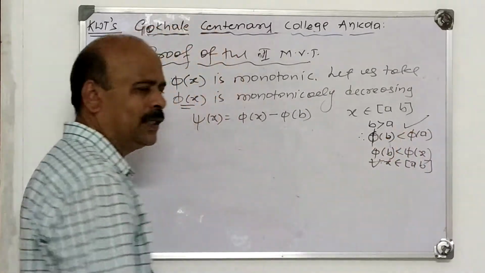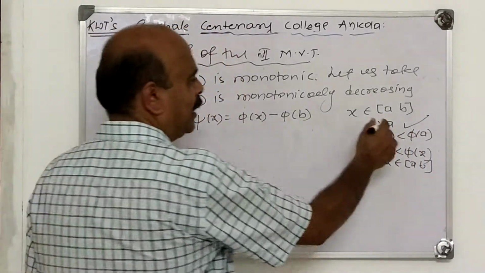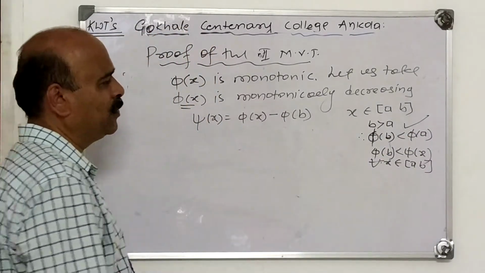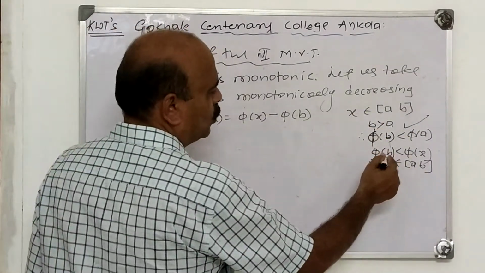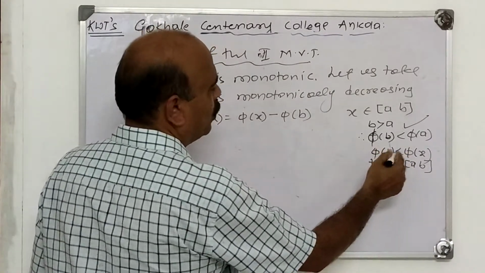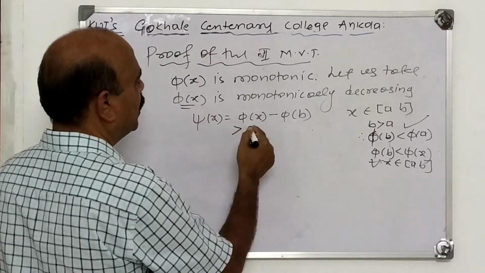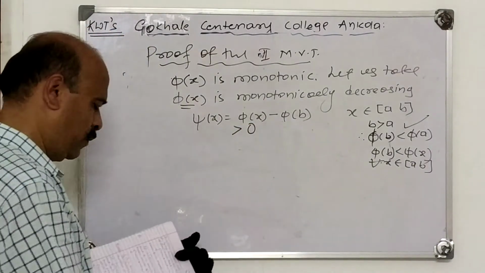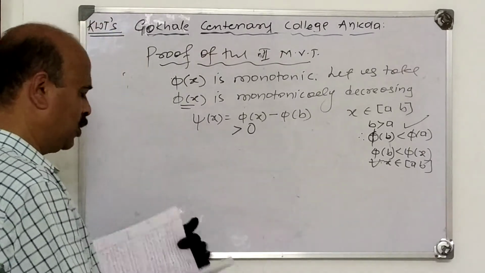This is the definition of a decreasing function. b greater than a implies pi of b is less than pi of a. Then pi of x is decreasing. So, for all x belongs to [a, b], pi of x minus pi of b is greater than 0. Correct? Pi of x minus pi of b is positive.